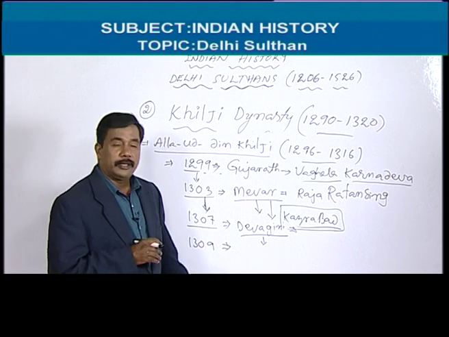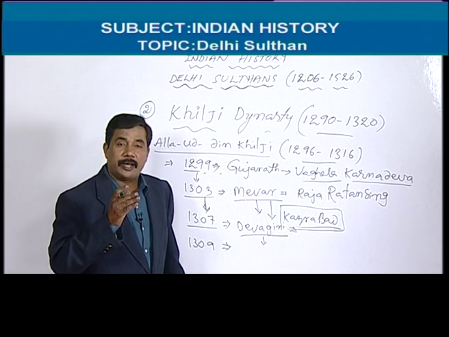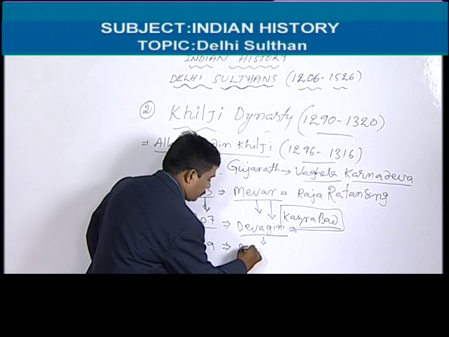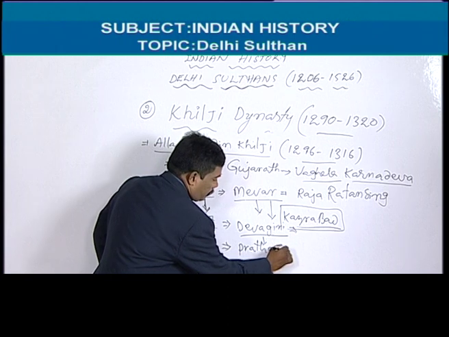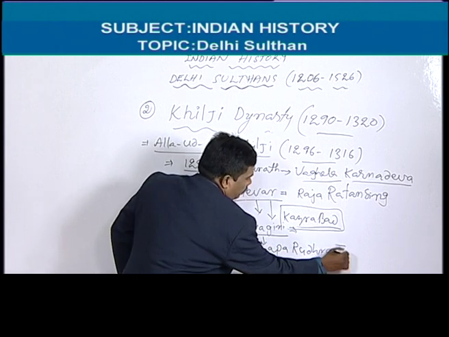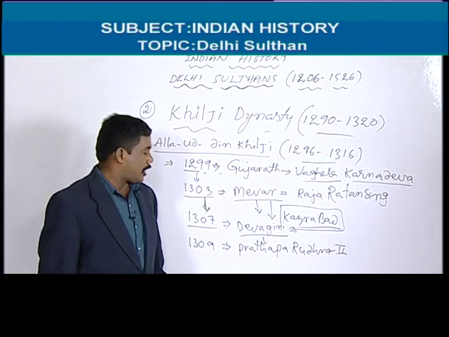So here the Kakatiya kingdom was defeated by Alauddin Khilji. Here Prataparudra II was defeated by Alauddin Khilji.